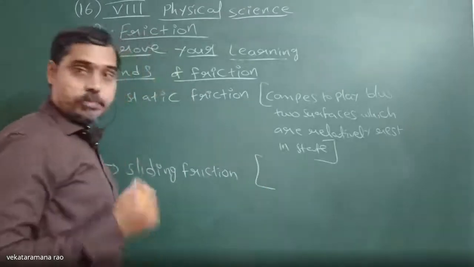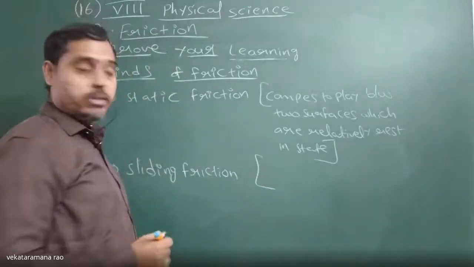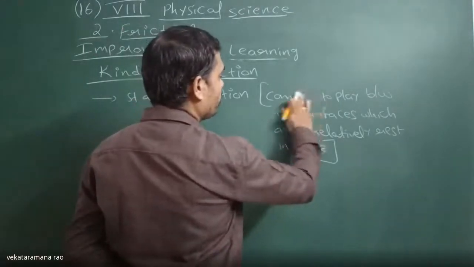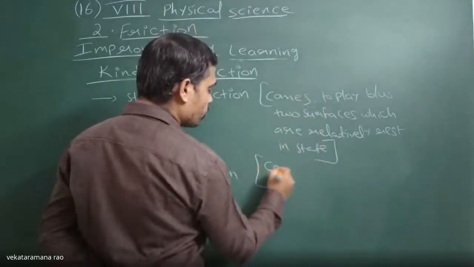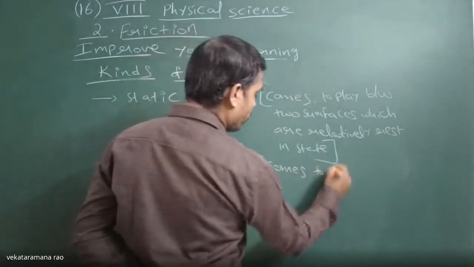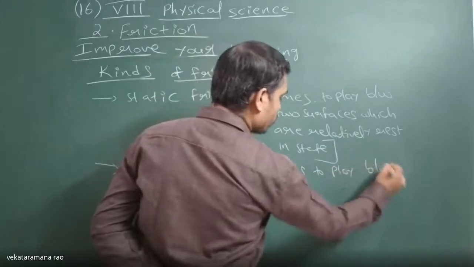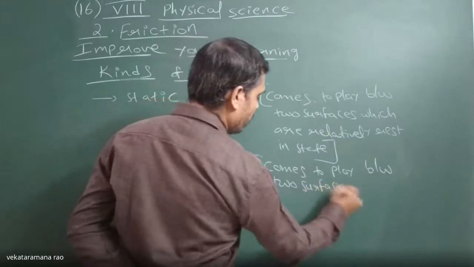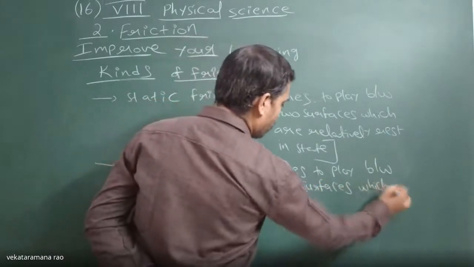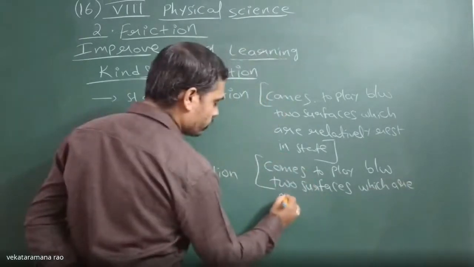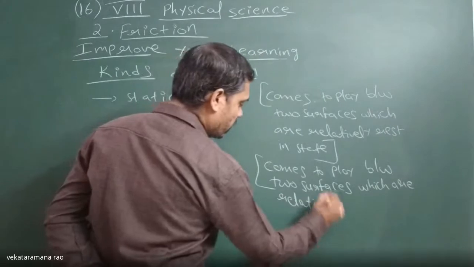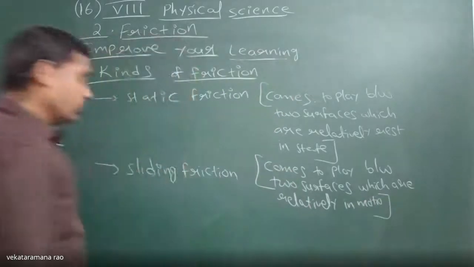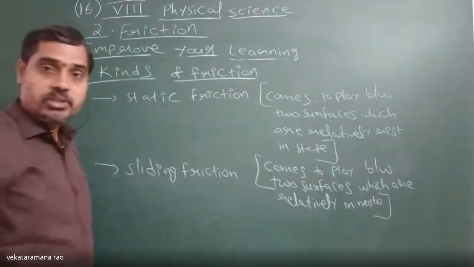We have many other types of friction also, but mainly in our syllabus we have these types. The friction which automatically comes into play between two surfaces which are relatively in motion is known as sliding friction.